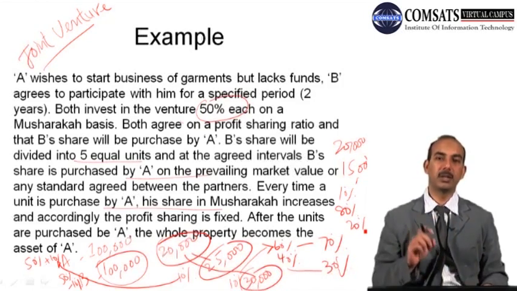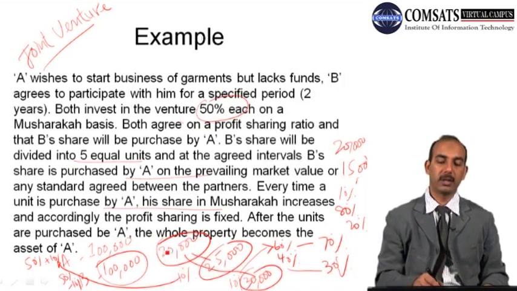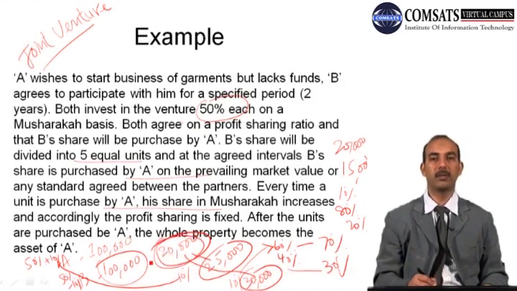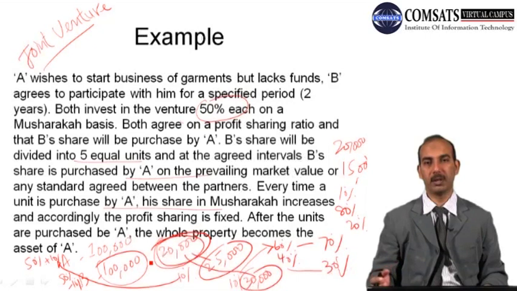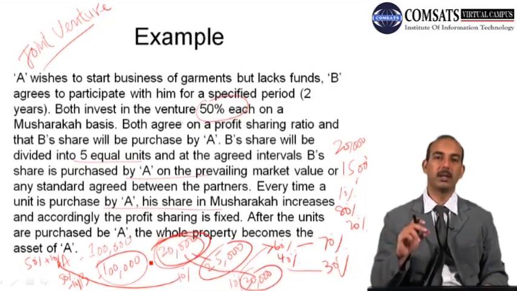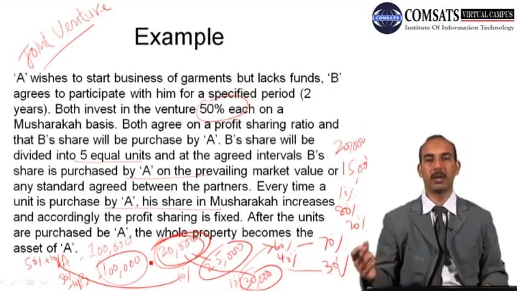Whereas in case of joint ownership, this value is agreed and it will continue for the whole period. But some latest literature suggests that in case of joint ownership, the unit price should also be determined on the market basis, on the market value basis.